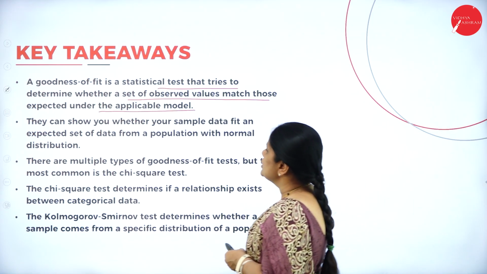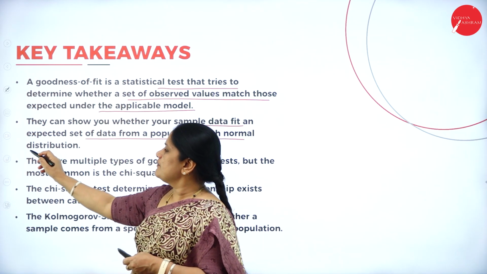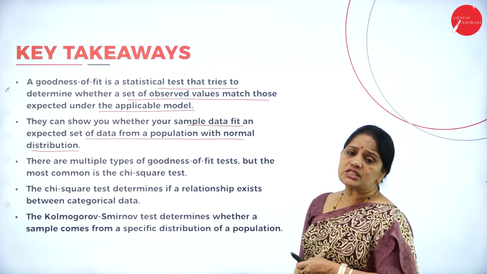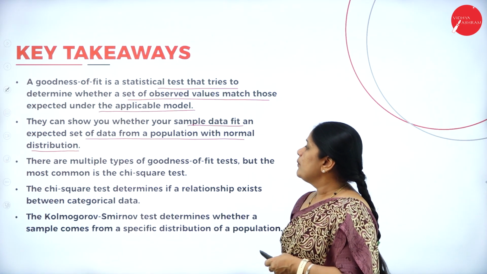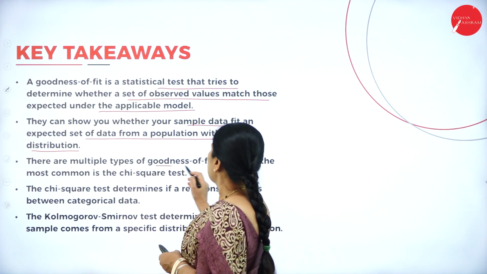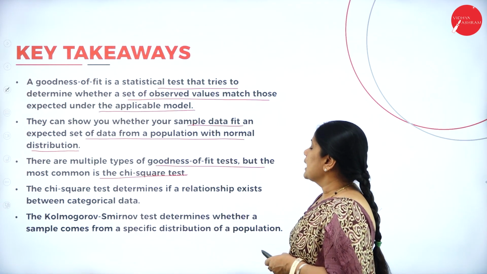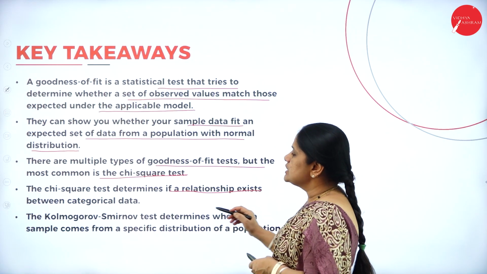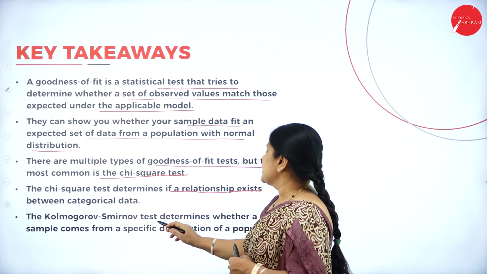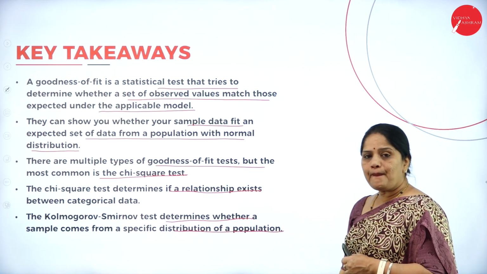Second, it can show you whether sample data fit an expected set of data from a population with normal distribution. So, if the population is from a normal distribution, we will be able to know whether the sample data fits the normal distribution. There are multiple types of goodness of fit test, but the most common is the chi-square test. The chi-square test determines if a relationship exists between categorical data. Lastly, the Kolmogorov-Smirnov test determines whether a sample comes from a specific distribution of a population.